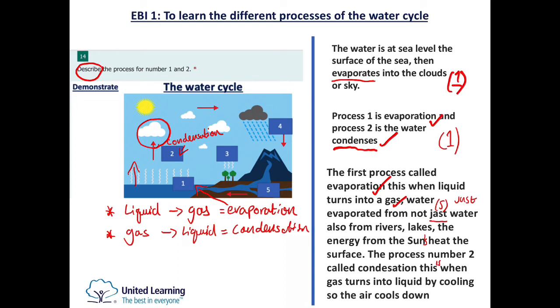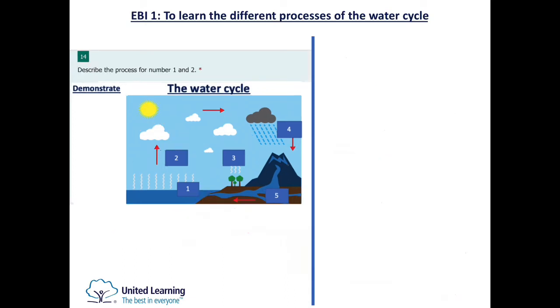This is when gas turns into liquid by cooling. So the air cools down. To be more precise, you could say that the water vapor cools down and forms into clouds. Okay, but yes, this will get definitely 2 marks if this is a 2 mark question. They have the keywords, which is evaporation, and they also have condensation over here, and they describe what is happening. They described it over here. So well done for doing that.